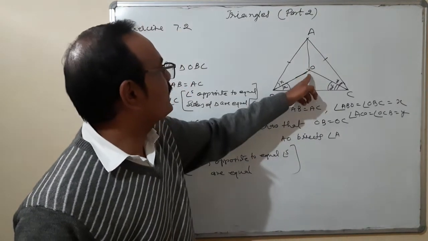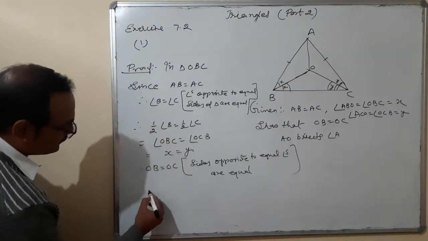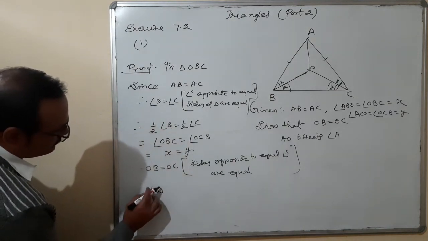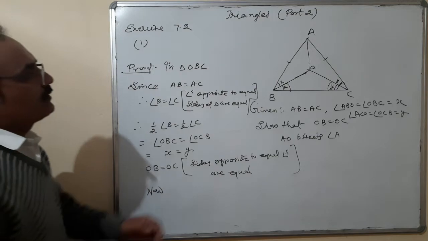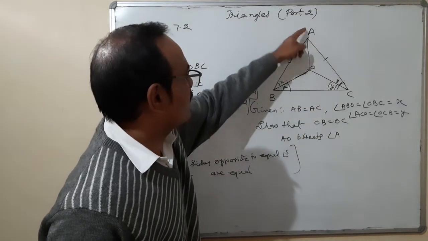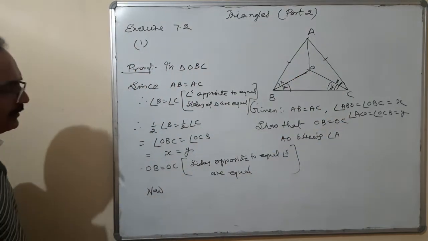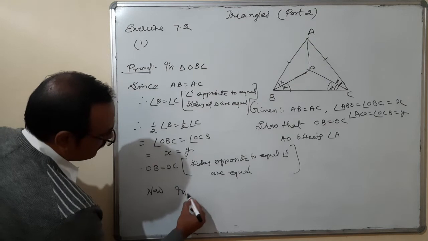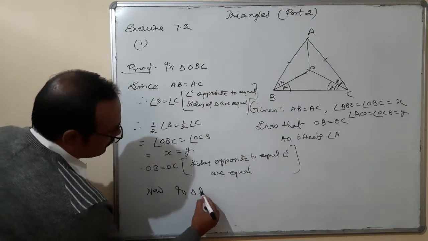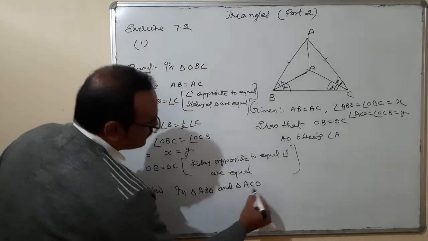AO bisects angle A. Here what should be done? AO bisects angle A, that means we are taking triangle ABO and triangle ACO.